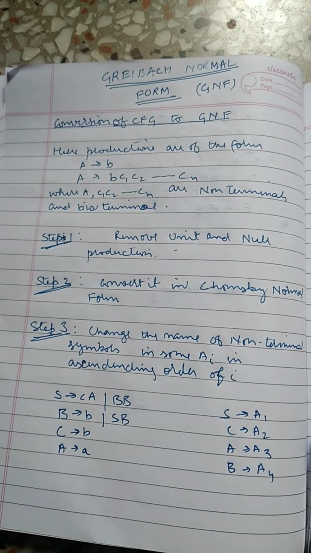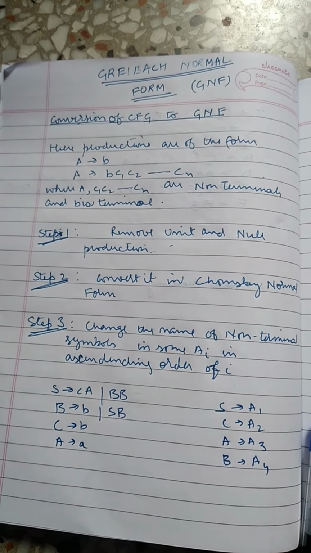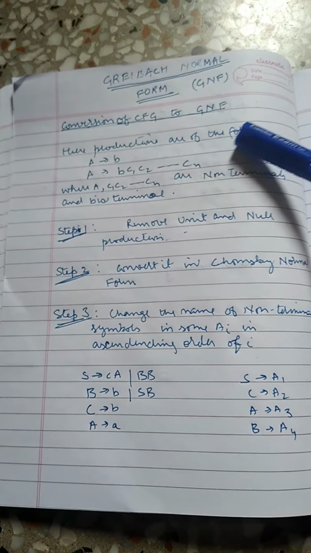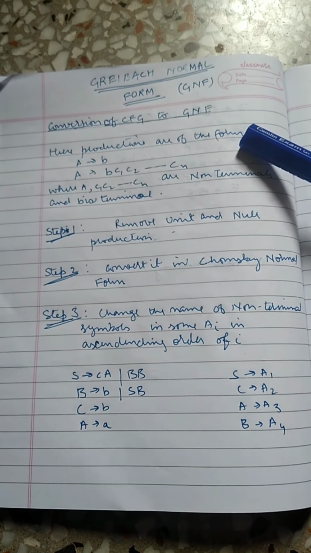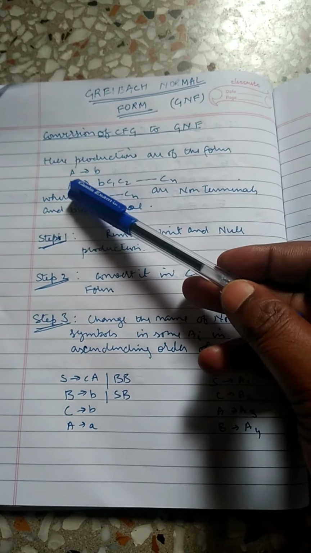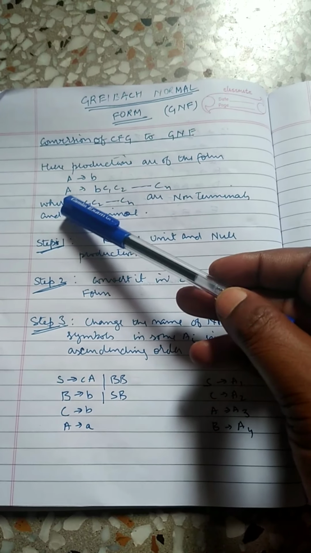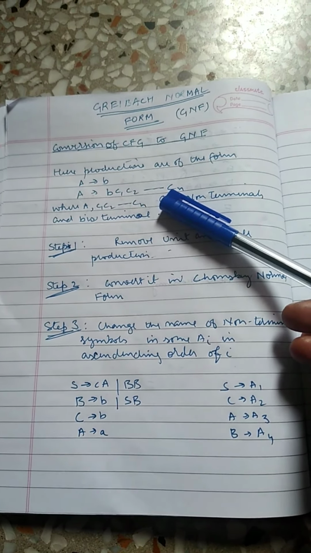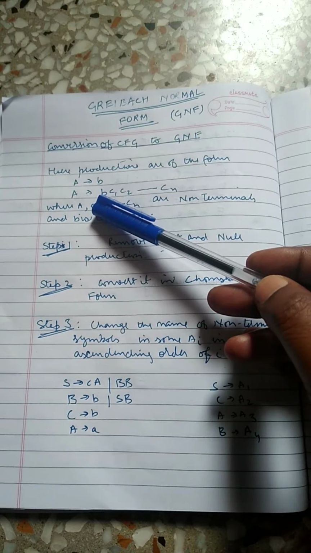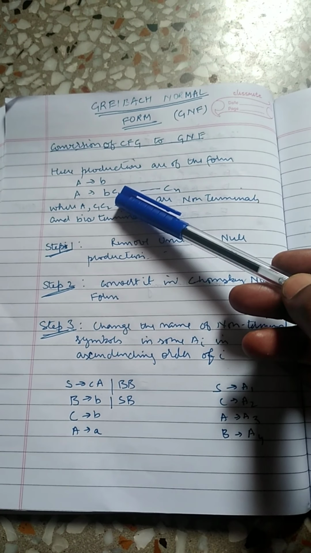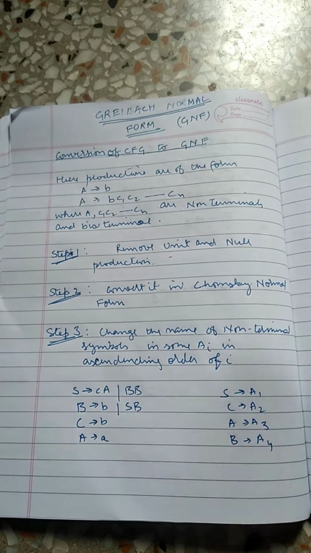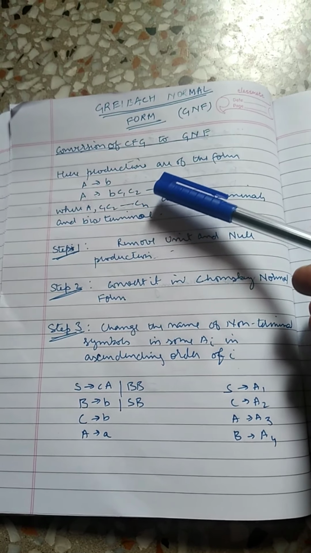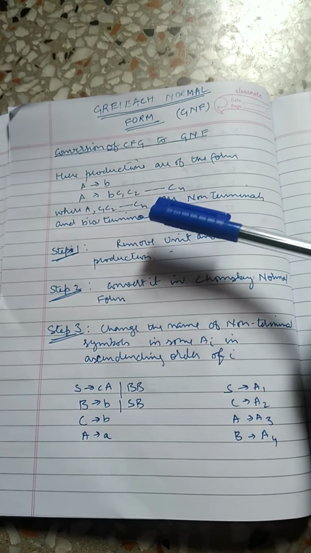Today I will discuss Greibach Normal Form, that is GNF. The productions in GNF have two forms. First, A gives b directly, or A gives b C1 C2 up to Cn. That is, the starting symbol must be a terminal, and it may contain non-terminals afterward. If the productions are of such form, then the grammar is said to be in GNF.